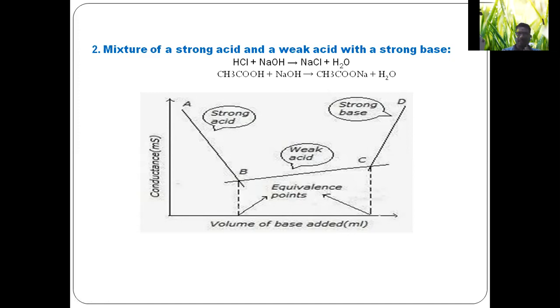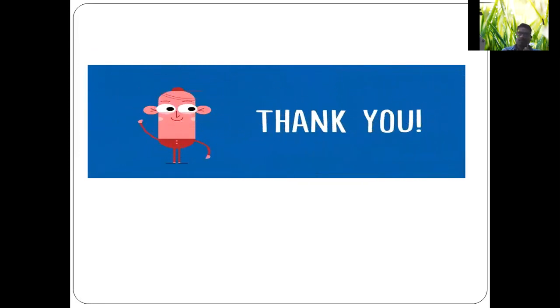By knowing their volumes, we can calculate their concentrations, and in turn the weights of HCl and acetic acid. Okay, so this is about the mixture of a strong acid and a weak acid with a strong base. So this is about the theory, instrumentation, and any two applications of conductometry. Thank you.